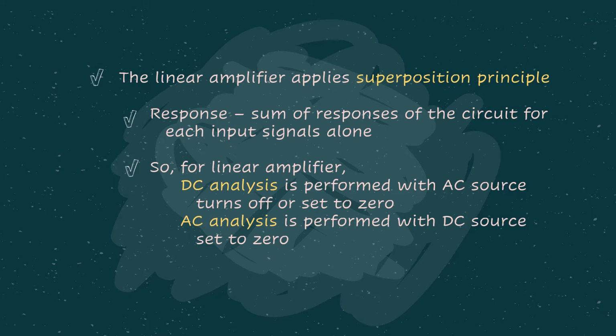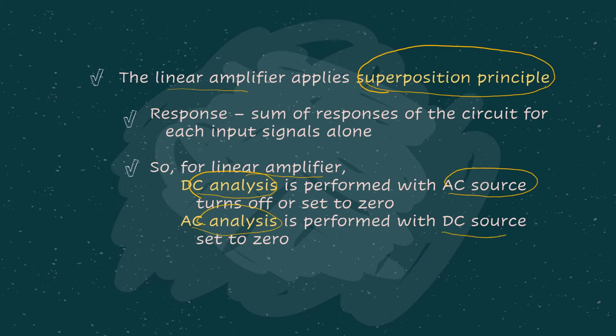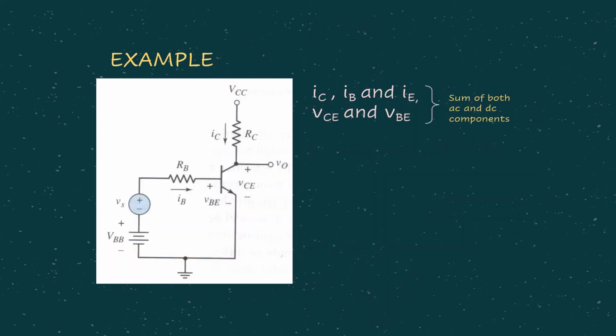When considering a BJT linear amplifier, we can apply the superposition principle, where in a BJT circuit we have both AC and DC signals. For a linear amplifier, we can do DC analysis by turning off the AC source, and then do AC analysis by turning off the DC source. Meaning, for this particular BJT amplifier circuit, we have both an AC source and DC sources, VS and VBB.